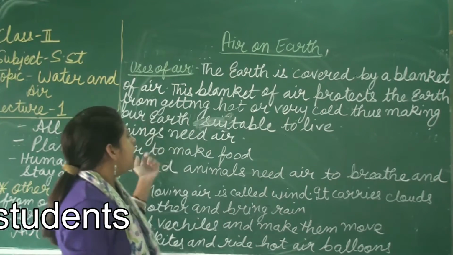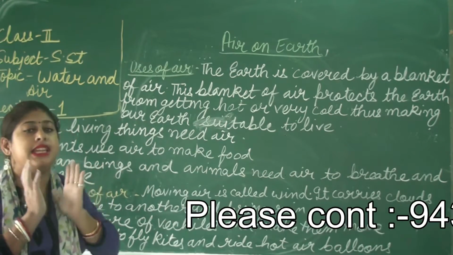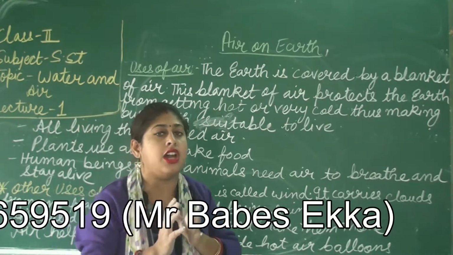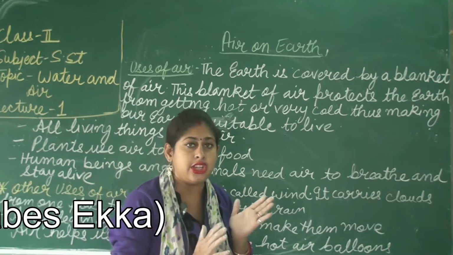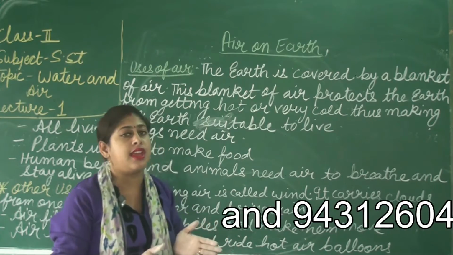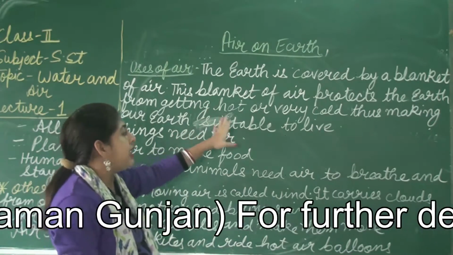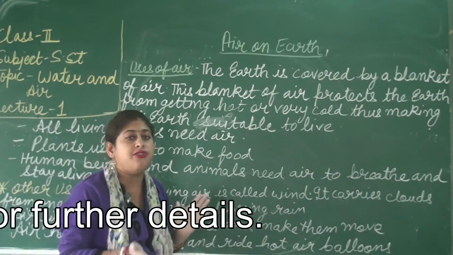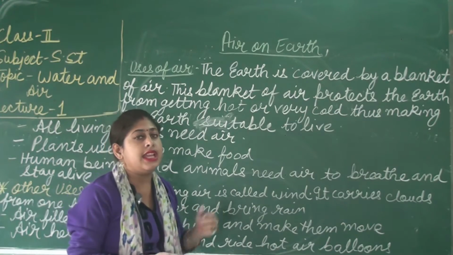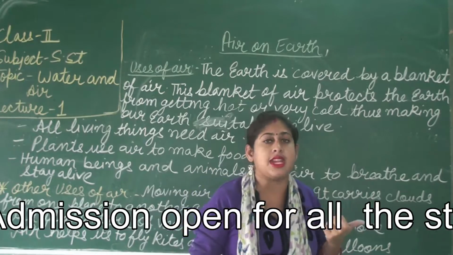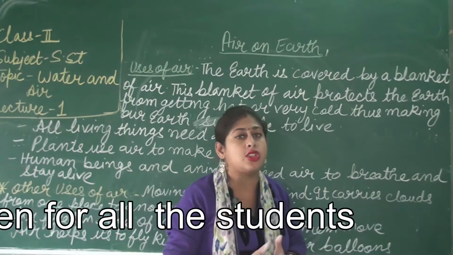Now see, here is the earth, covered by a layer of air. It protects the earth from the harmful radiations, the UV rays of the sun, and many other gases. It protects the earth from getting very hot or very cold. That's why our earth is the only planet in the whole solar system that is suitable for us to live.